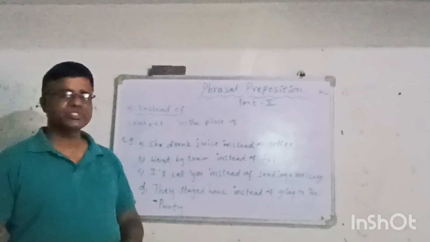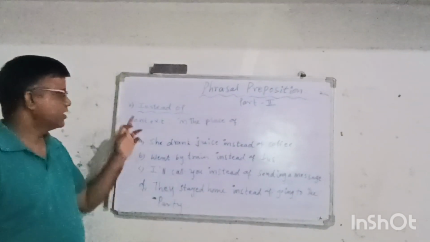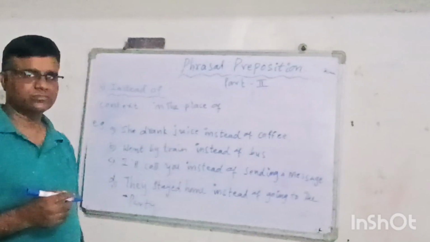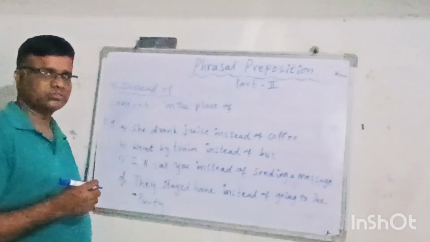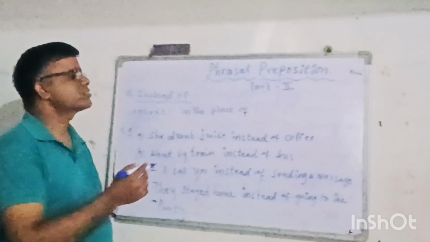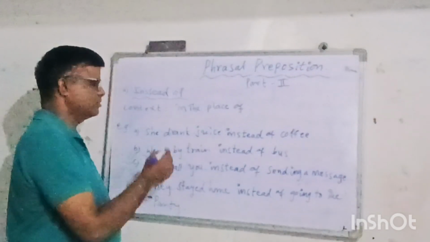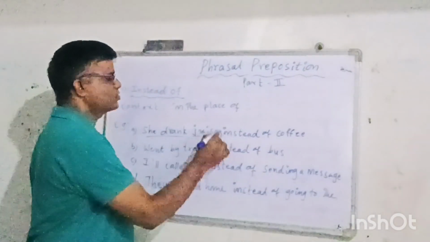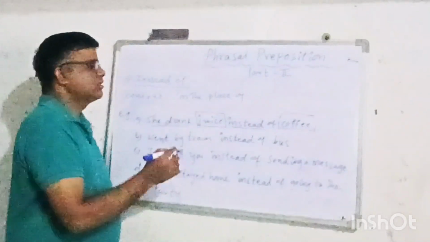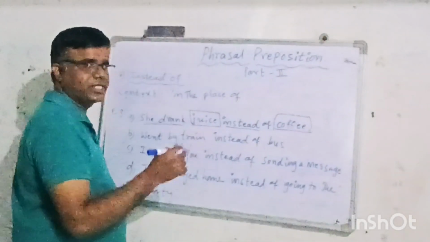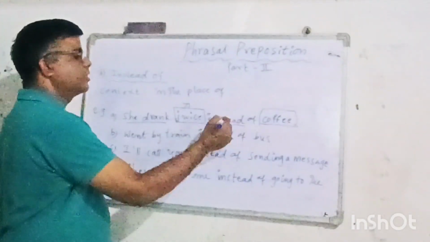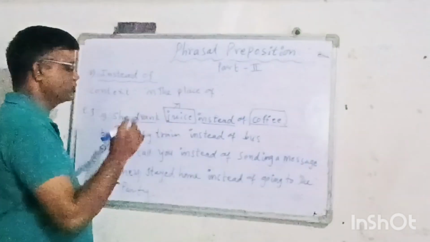We continue phrasal prepositions part 2. Instead of: its context is in the place of. Now examples. She drank juice instead of coffee. Here, coffee is replaced by juice. Actually, she wanted to drink coffee, but instead of coffee, she drank juice.